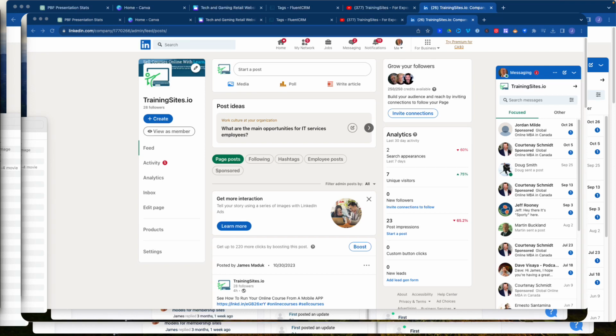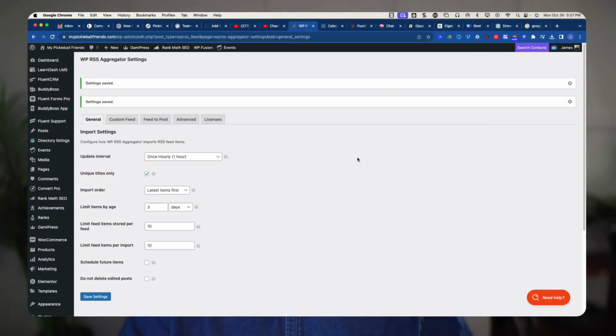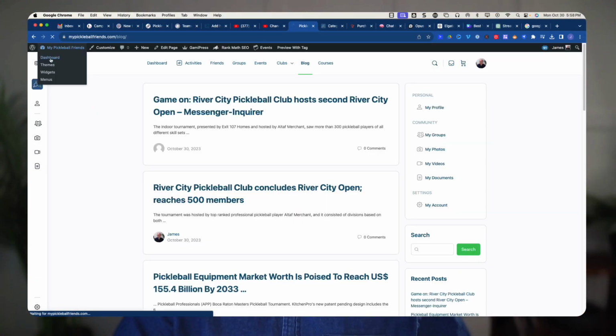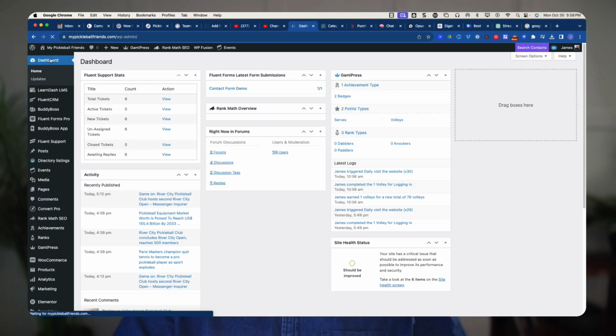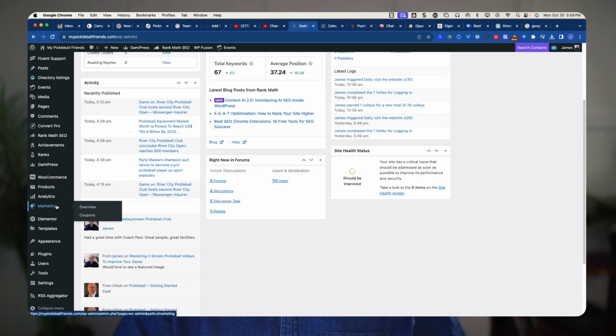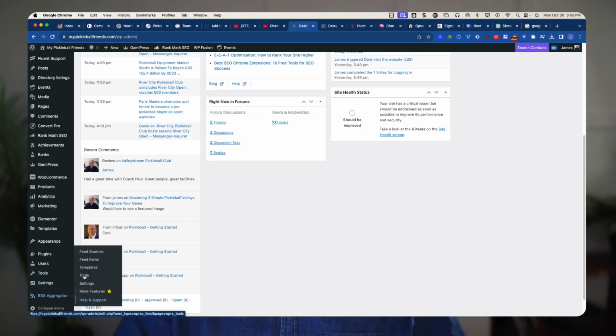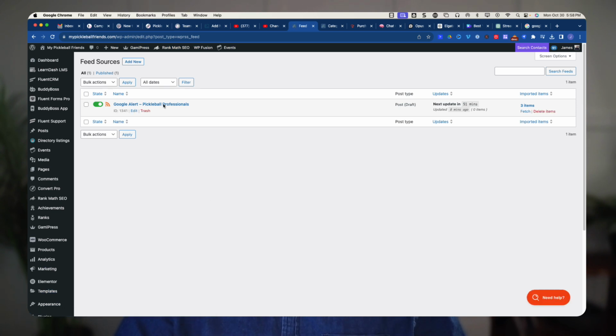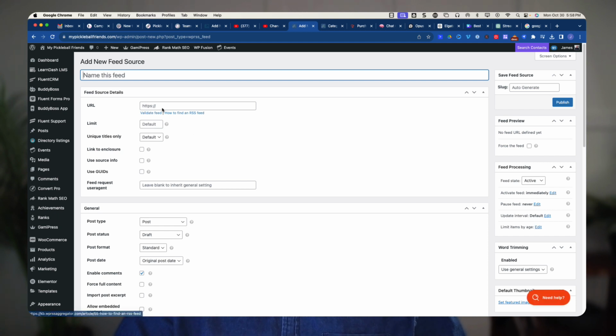I go back to, this time we'll go back to another page here, make sure I'm on the right page. There we go. So I'm going to go to the dashboard, we're going to go to the plugins, and I'm going to show you specifically what happens, first of all, when we go into the RSS aggregator at the bottom, and we have a feed source. So if you look on the bottom left, I'm moving my mouse there, you'll see feed source. What's the feed source? Well, here's one. I'm going to add a new one. And that one, it says, what's the name of it?